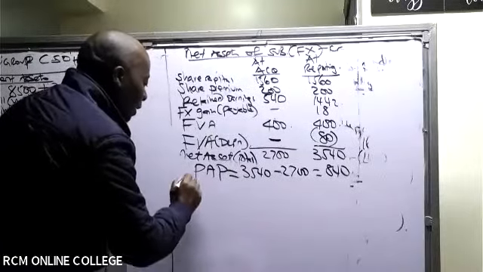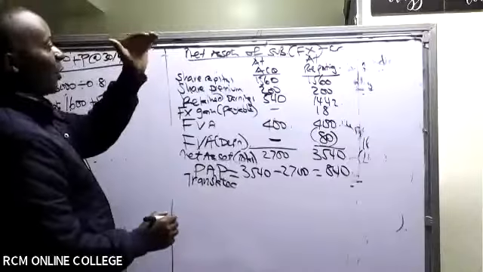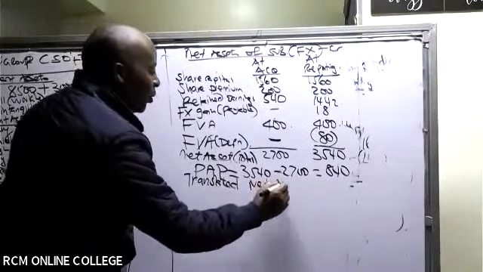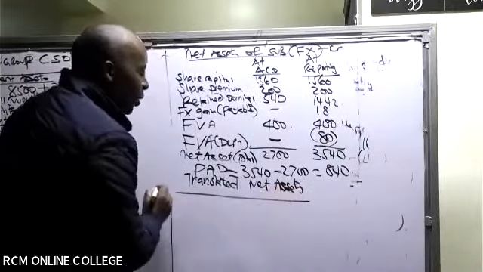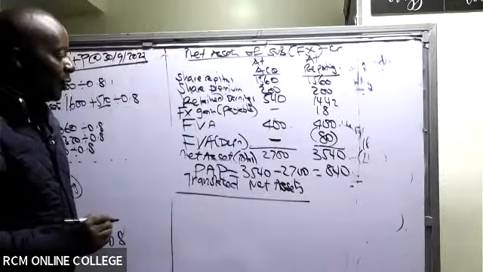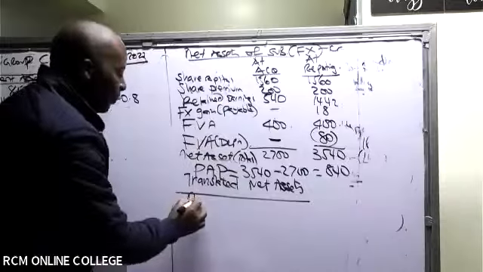So in this case here, translated net assets, because we start from Forex and then we translate. So the translated net assets, ladies and gentlemen, what do we have here? We have here net assets at acquisition.